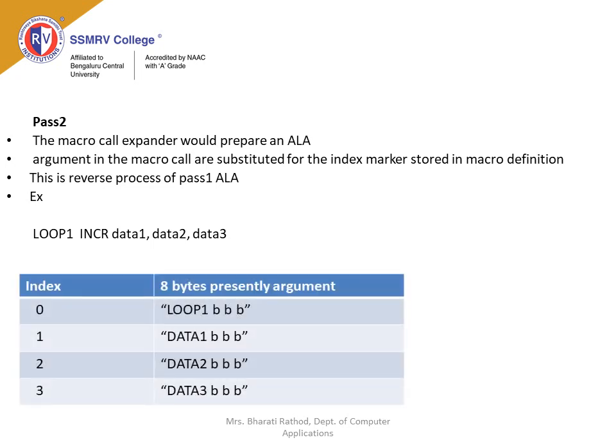We have LOOP, the name of the macro, followed by a list of arguments. Now we have the argument list array, index marker and argument, which is presented by 8 bytes per entry. So LOOP1 has index 0, data 1, index 1, data 2, index 2, data 3, index 3, where B is nothing but a blank character.